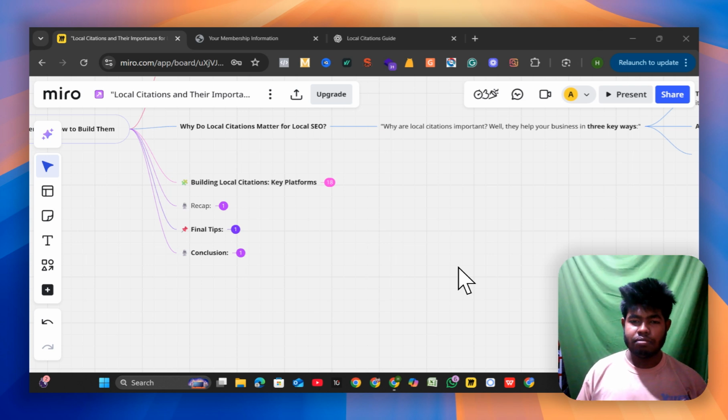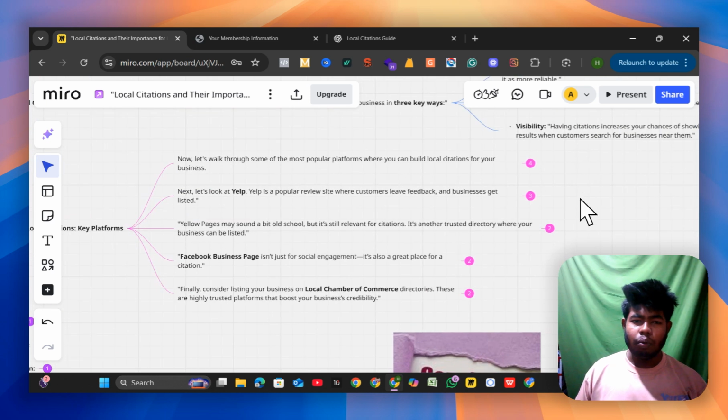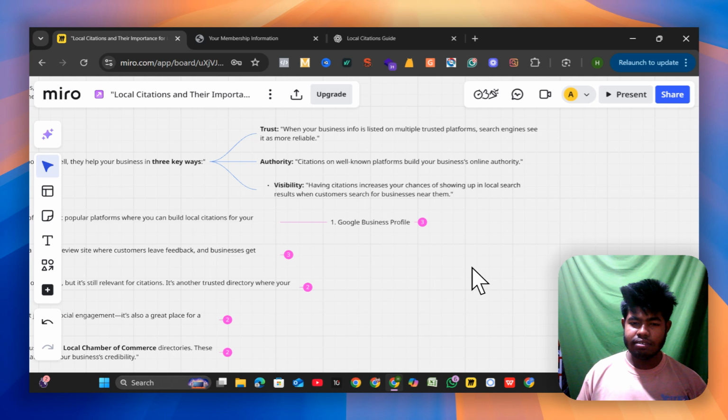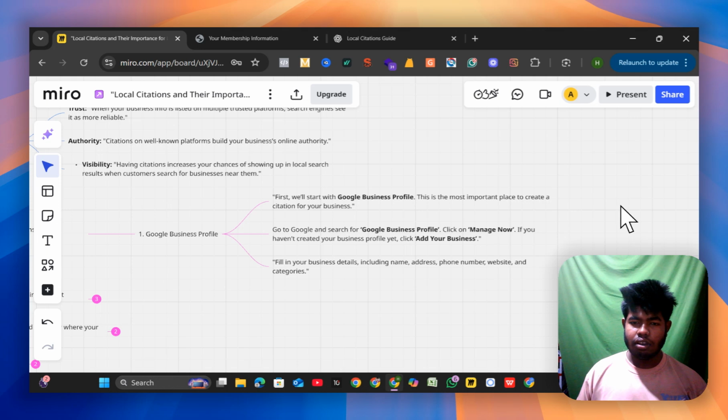The next option is building local citations. Key platforms. Now, let's walk through some of the most popular platforms where you can build local citations for your business. The first one is Google Business Profile.